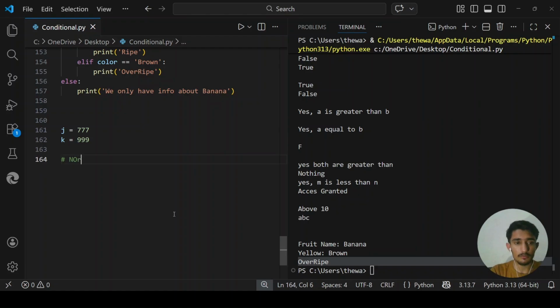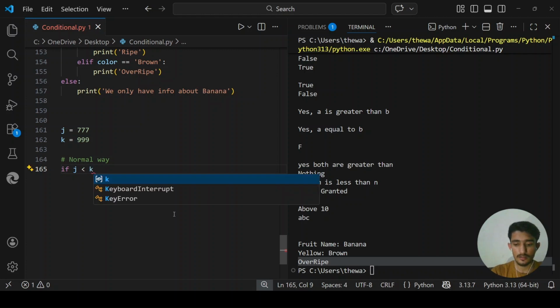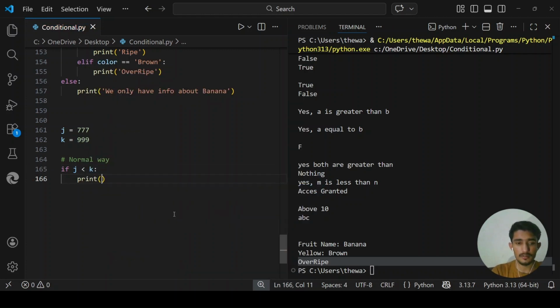What is the normal way? If j is less than k, print j is less than k. So this is how we use the normal method.